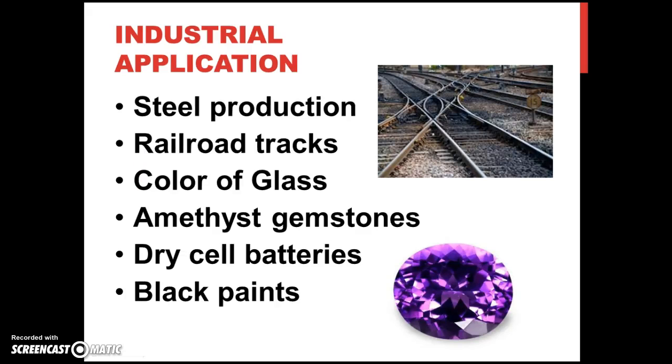Industrial application of manganese. Manganese is added to molten steel to remove oxygen and sulfur and is alloyed with steel to make it easier to form and work with and to increase steel's strength and resistance to impact. Railroad tracks are made with up to 1.2% manganese. It is also used to give an amethyst color to glass and giving the color of amethyst gemstones. Also, it is used to prevent the formation of hydrogen on dry cell batteries and as a drying agent in black paints.